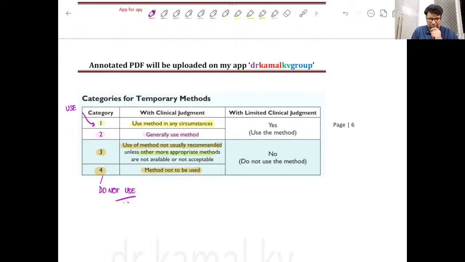There is no contraindication. So the MEC, that is medical eligibility criteria, is a set of conditions in which we can use, we should not use, or we can use with precautions. So different conditions are placed in different categories, and based on that we will decide whether we should use OCPs or not. So in category 1 we can use it freely. In 4, do not use it. So this is the concept of MEC, that is medical eligibility criteria.